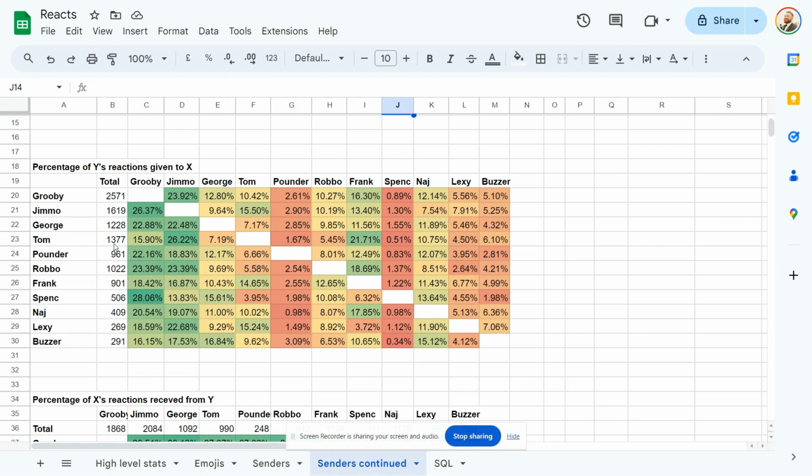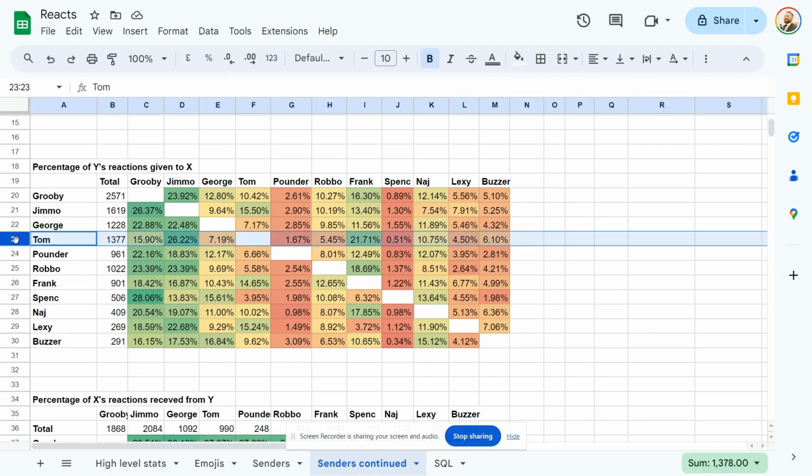So, for example, on this one, we'll look at Tom's row. He sent 15.9% of his likes to me, more than a quarter to Jimmo there, only 1.67 to Pounder, 0.51% to Spensley.